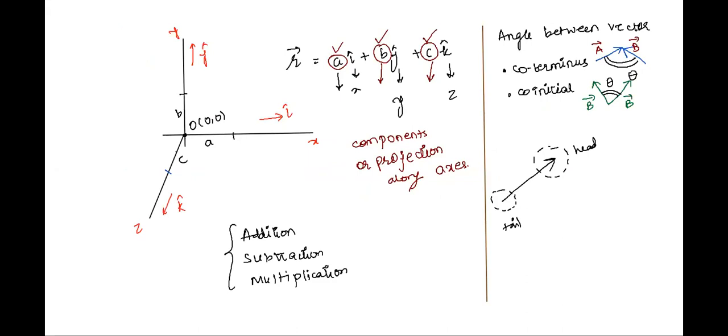Right. So let us move ahead. Now, talking about addition of vectors. When two vectors are to be added, we use a law called the parallelogram law of vector addition. Very simple. Parallelogram law says that in order to add two vectors, step one, make them co-initial. That means they should start from the same point.